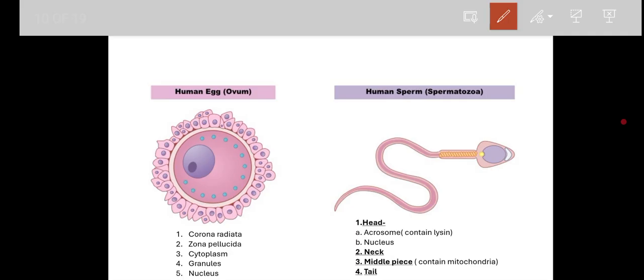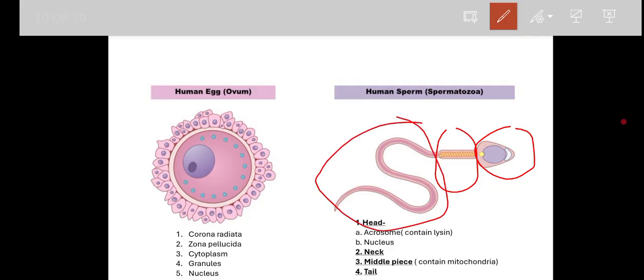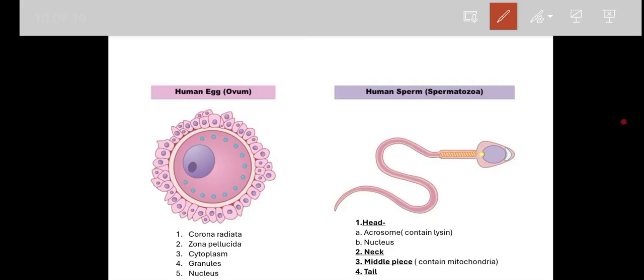If you classify this human sperm, there are three major parts. The first one is the head, the second one is the middle piece, and the third one is the tail. In between them there is also a neck structure present, correct. In the head region you people can see two major components. The acrosome, you can see the triangular structure here. So that is the acrosome containing lysin, right. The major function is that lysin will dissolve the corona radiata for the fertilization, along with the zona pellucida. The second part present in the head region is the nucleus or male nucleus containing the chromosomes, correct.